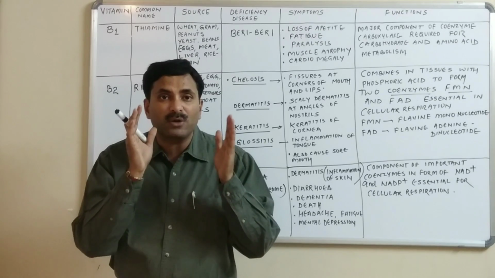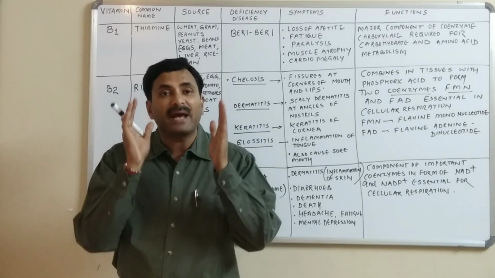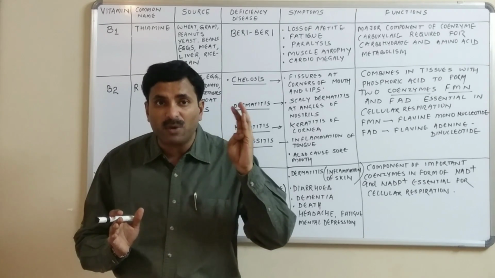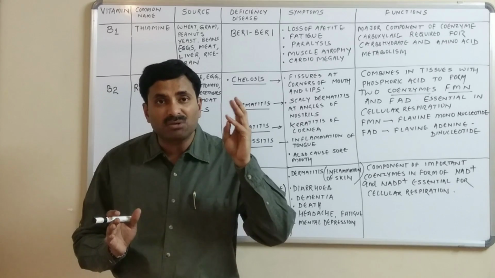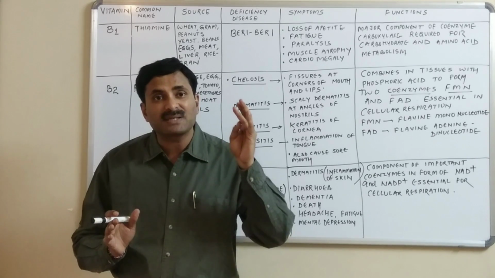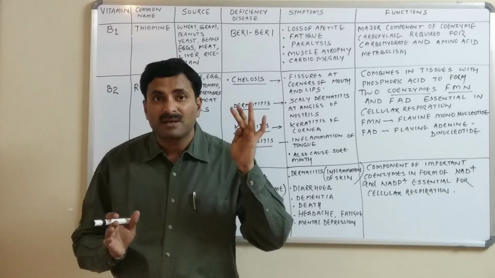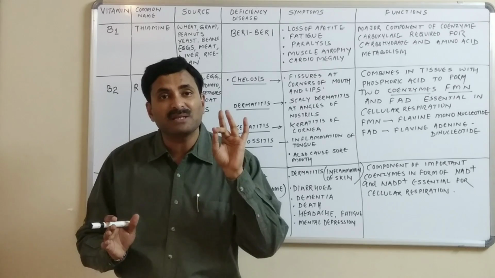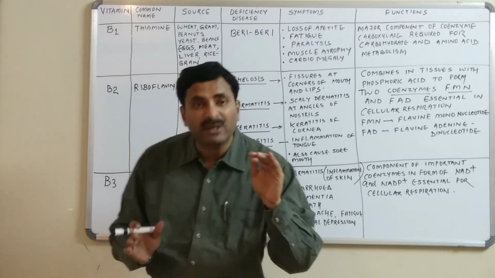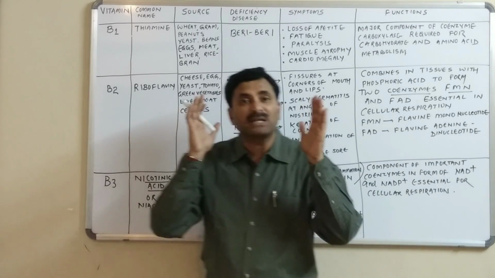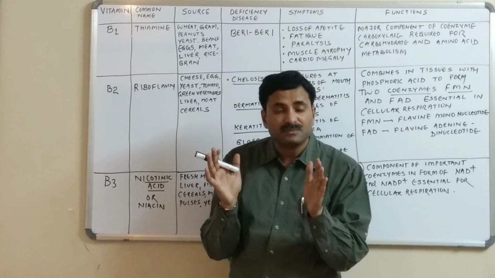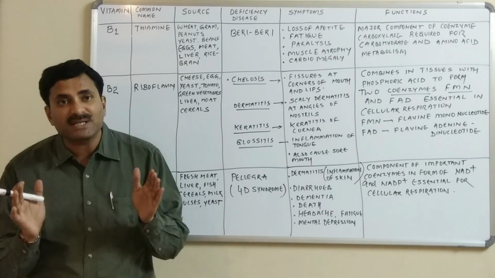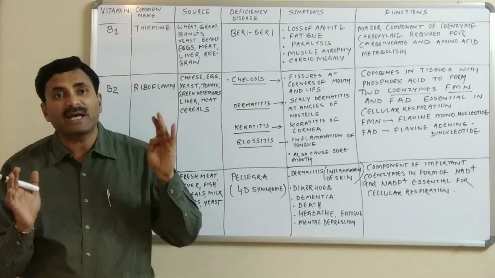Because we have to study all the vitamin B complex and vitamin C. In B complex we have to study vitamin B1, B2, B3, B5, B6, B7, B9 and vitamin B12. Total 8 vitamins, and the 9th one is vitamin C. So in the water soluble vitamins we have to discuss the vitamin B complex and C, and in the fat soluble vitamins we have to discuss vitamin A, D, E and K.